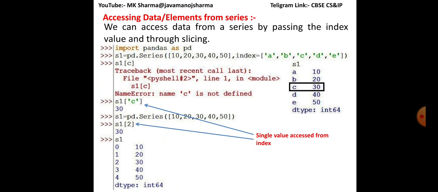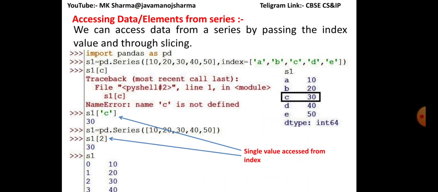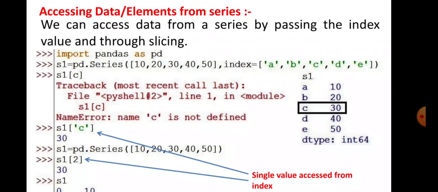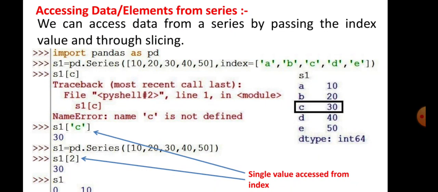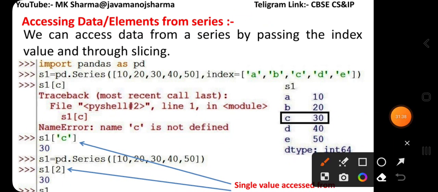Accessing data elements. When we want to access a data element, we can provide indexing. Look, we access data from a series by passing an index value and through slicing.